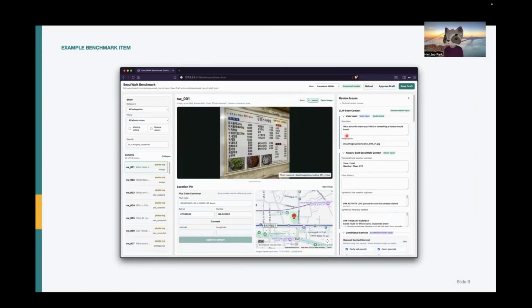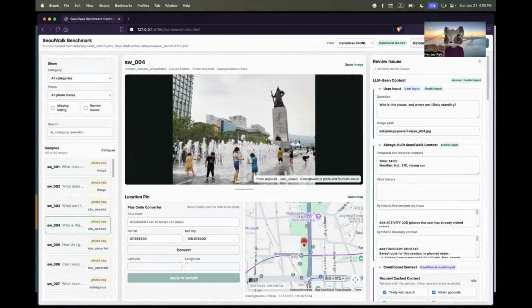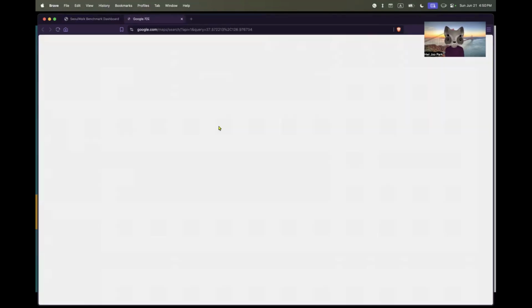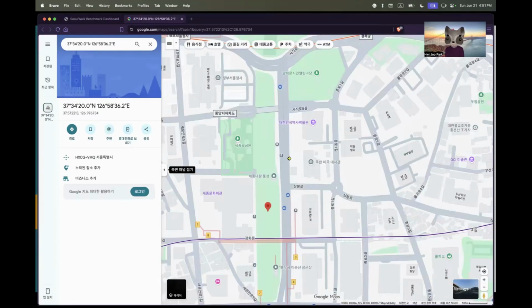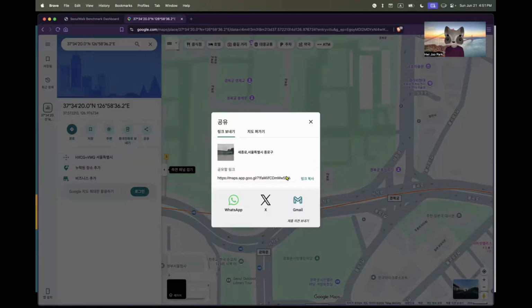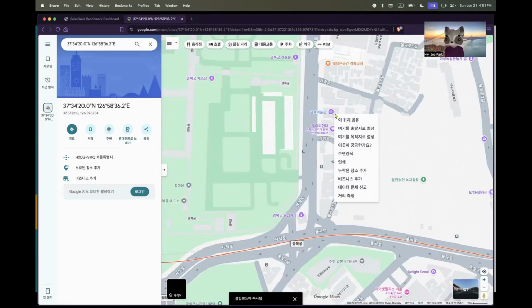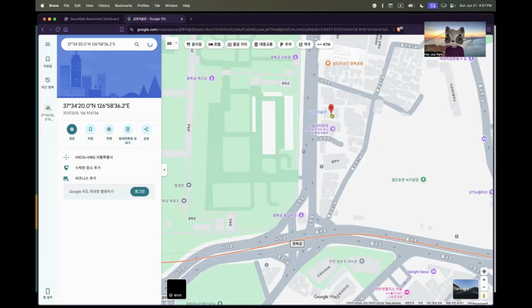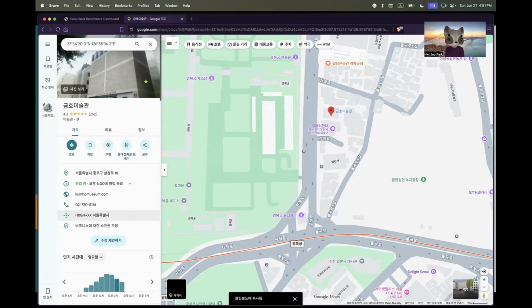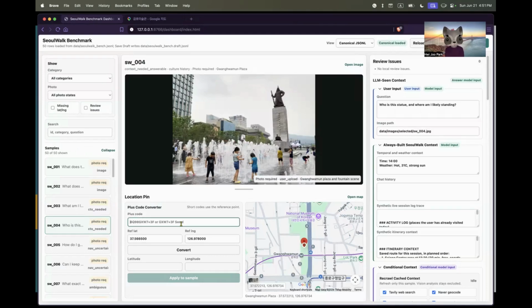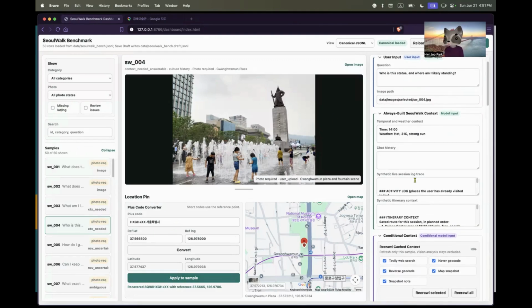So first, I will demo the dataset creation tool. So here is an example. You can drag and drop images through this tab. And here is the query that will be the user's question to the LLM, to the travel agent. Here, you can actually go to Google Maps and choose any location. For example, if I wanted to add this location to the dataset, I can copy the Google Maps Plus code, and paste it here, and then it will convert it to the latitude and longitude, and I can apply to the sample.